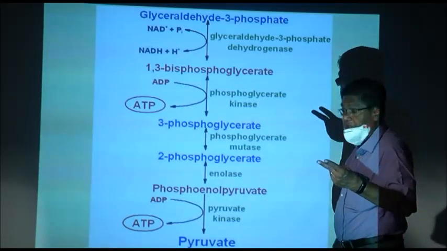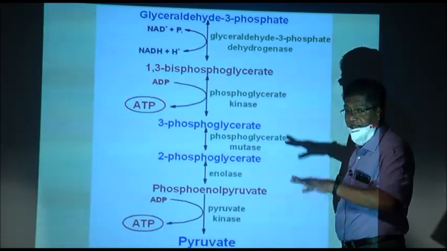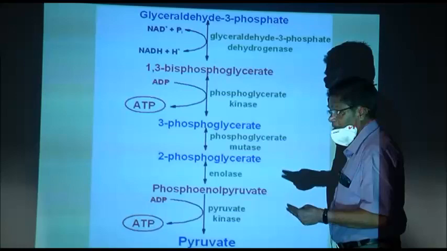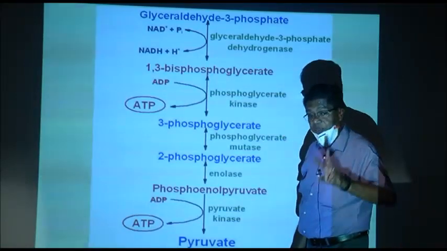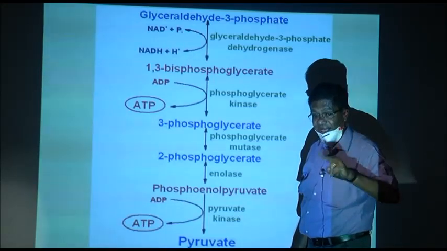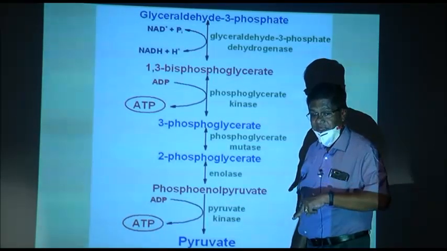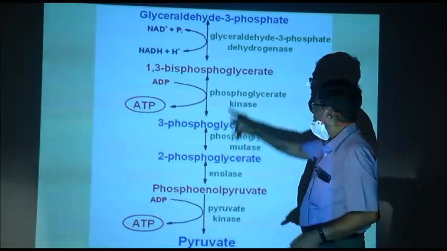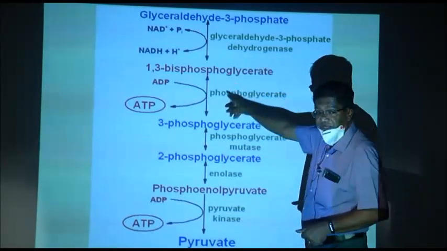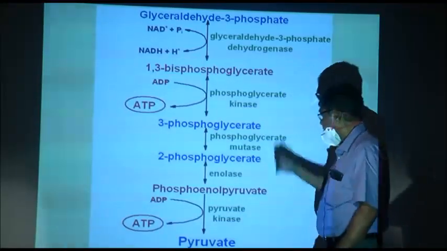NADs are used 2, because one glyceraldehyde, one NAD, and the other glyceraldehyde, another NAD. So, in glycolysis 4 ATP are formed, 2 ATP are used, and 2 NADH2 are formed, and 2 NADs are used during the conversion of glyceraldehyde 3 phosphate to 1,3-diphosphoglyceric acid.